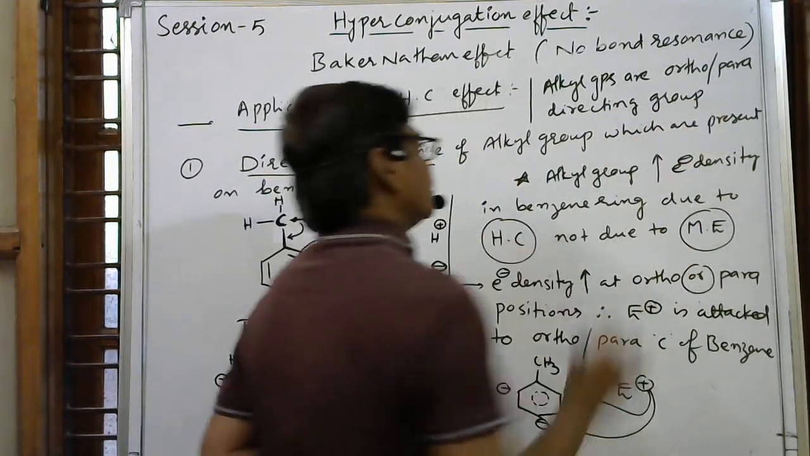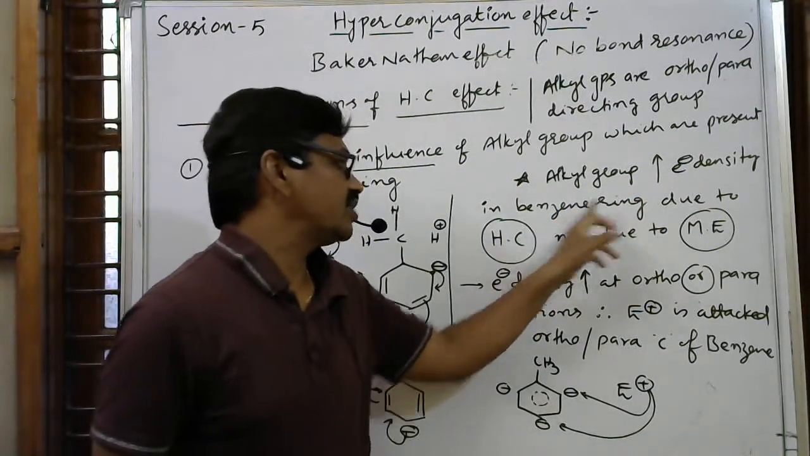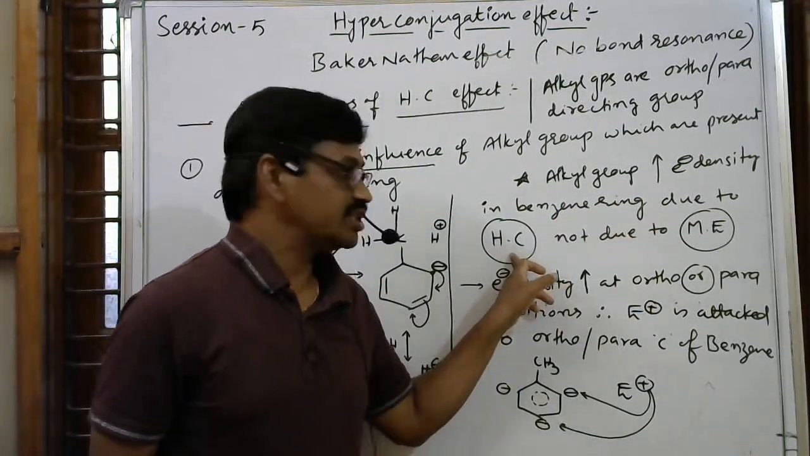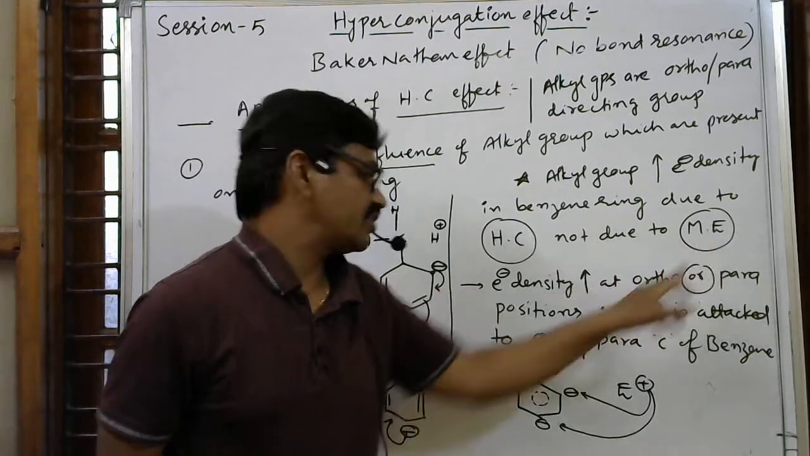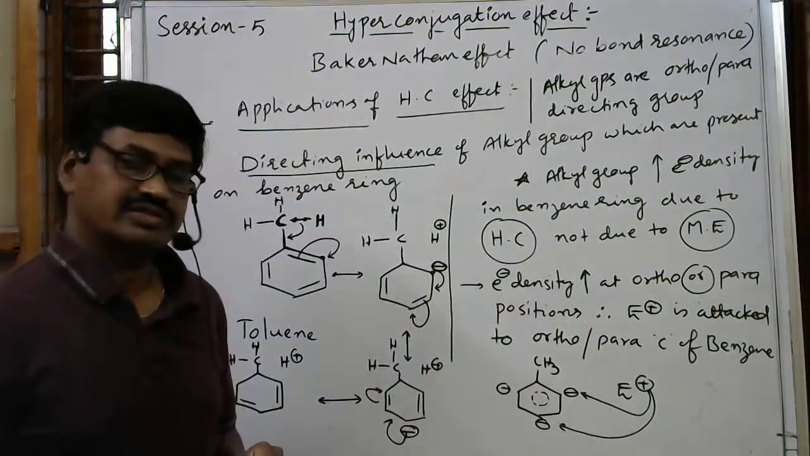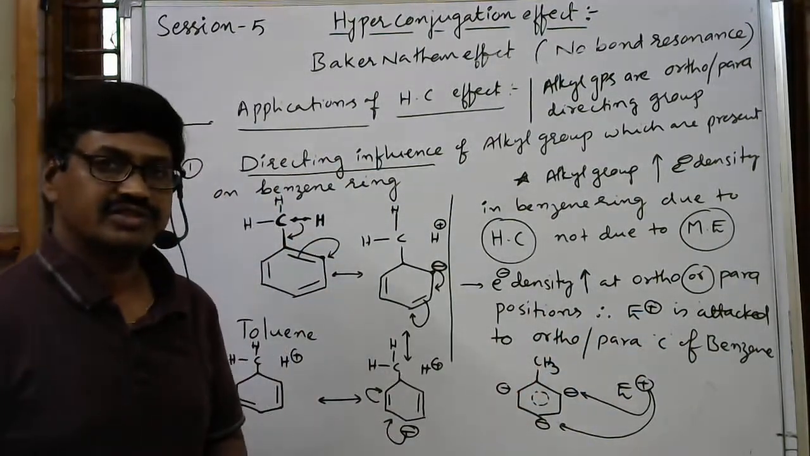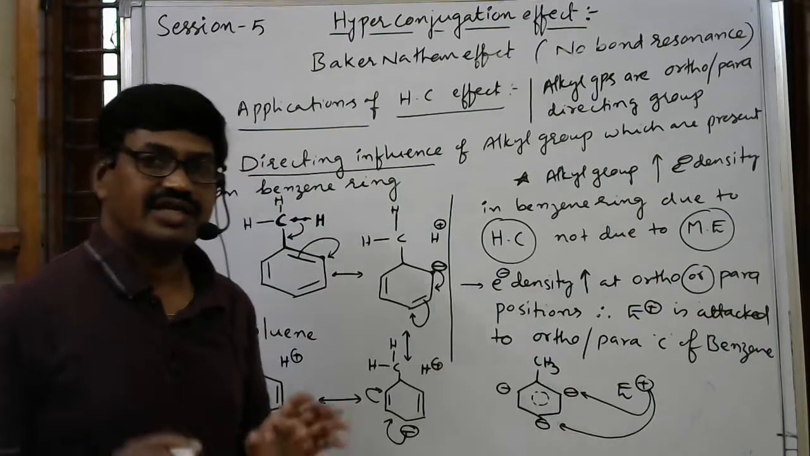So what is the reason? Here I have written: alkyl groups increase electron density in the benzene ring due to hyperconjugation, not due to mesomeric effect. And that electron density increases only at ortho and para positions. So the electrophile attacks the ortho and para carbon atoms of benzene. So it is ortho and para directing.